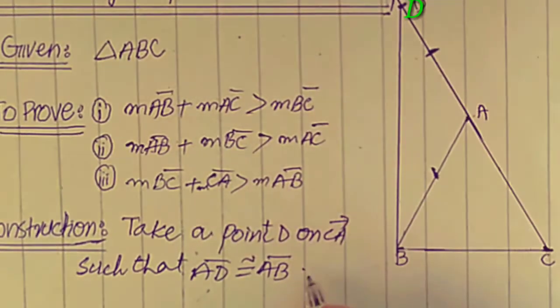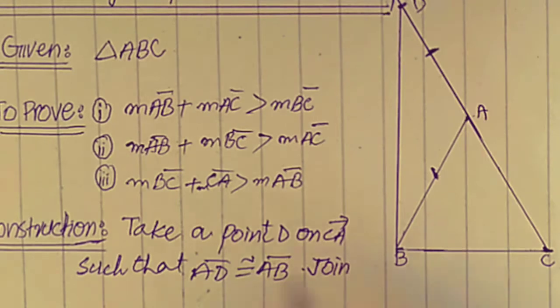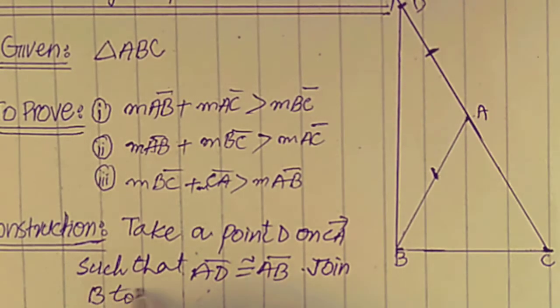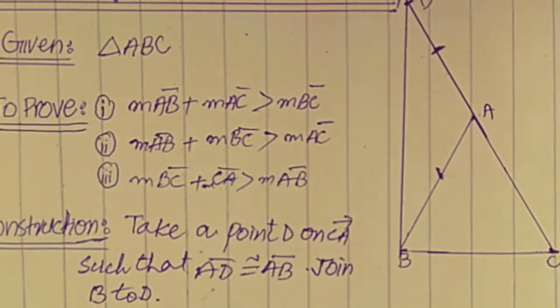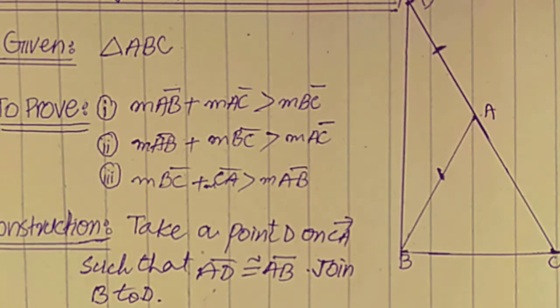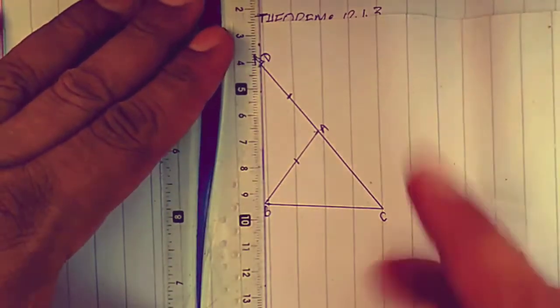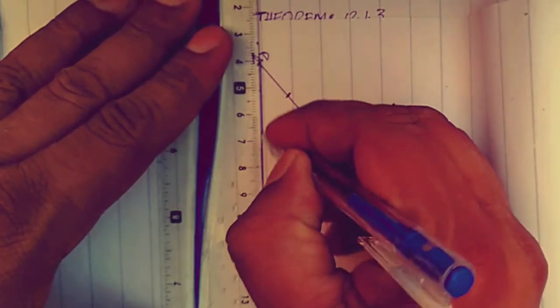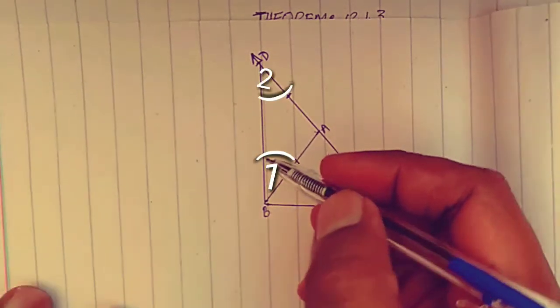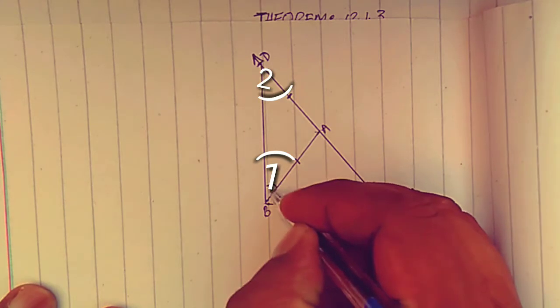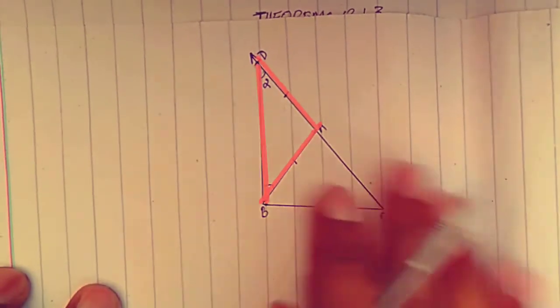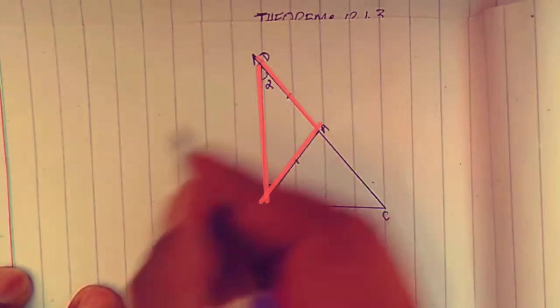Join point B to D. Label the angles, angle 1 and angle 2. So triangle ABD is formed.